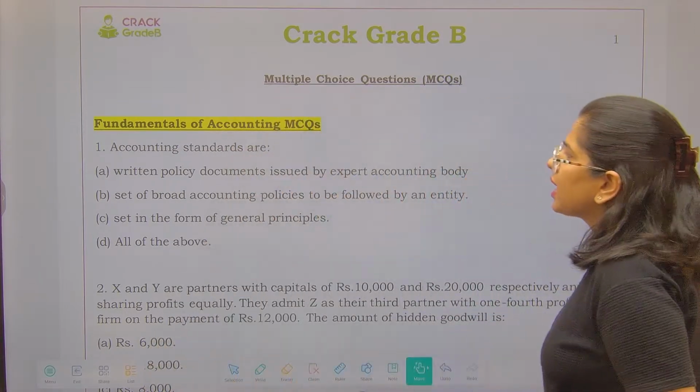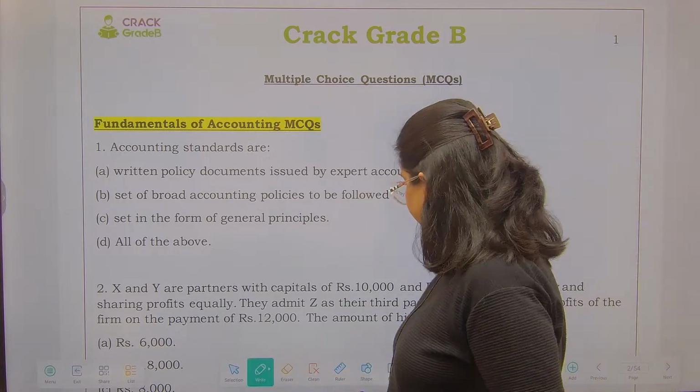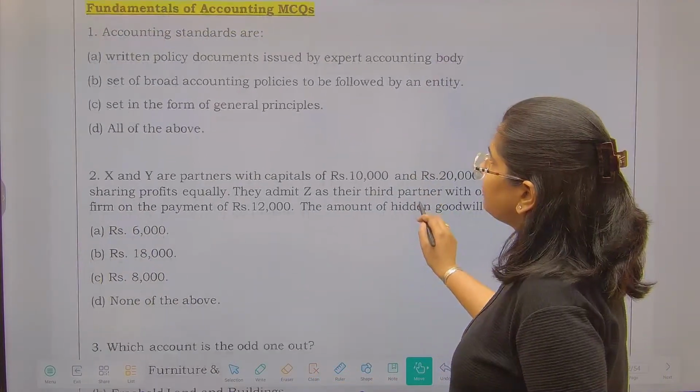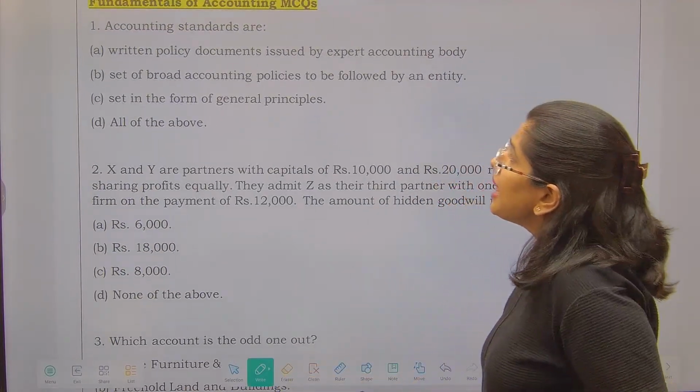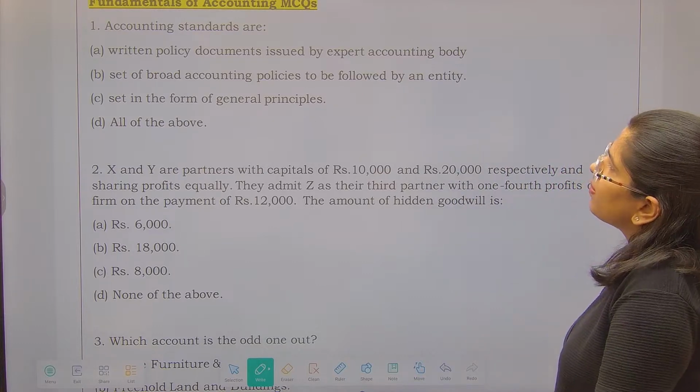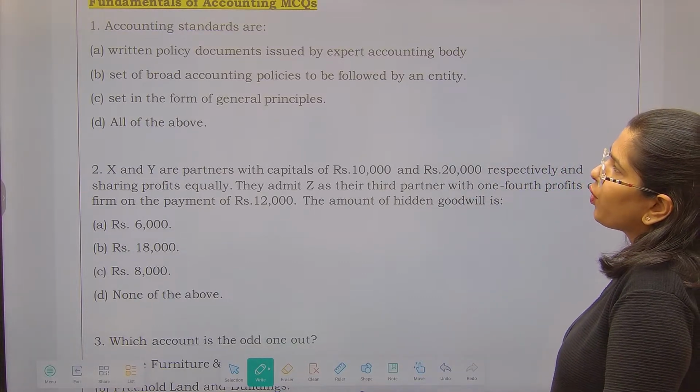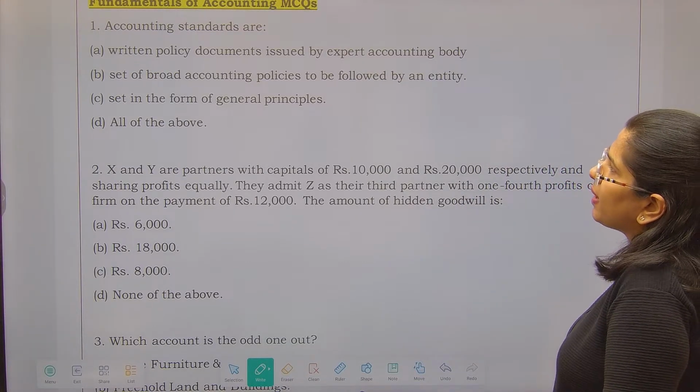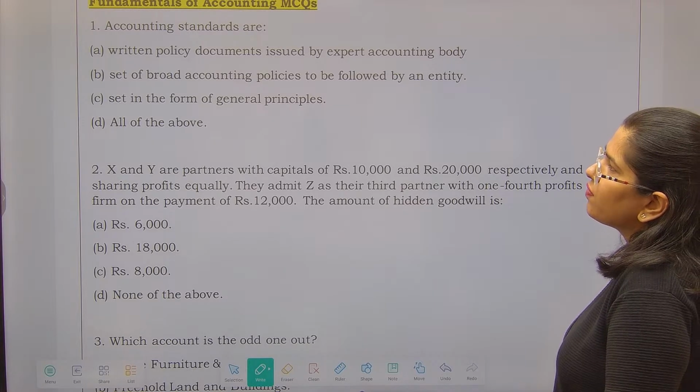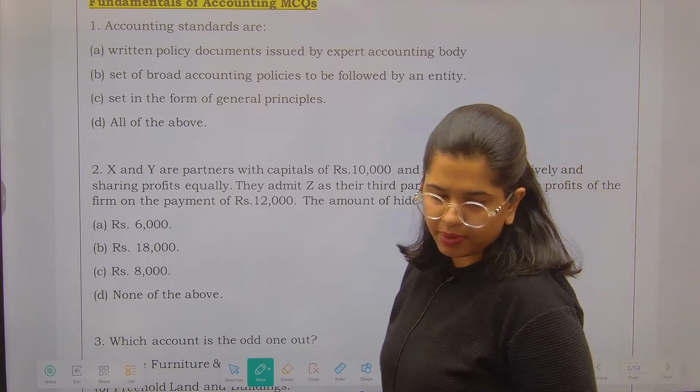Question number 1 is accounting standards are. You have all the options. That written policy document issued by the expert accounting body, set of broad accounting policies to be followed by an entity, set in the form of general principles and all of the above.